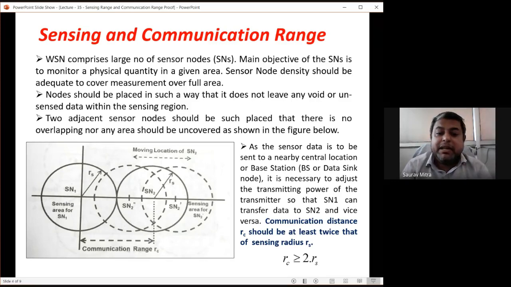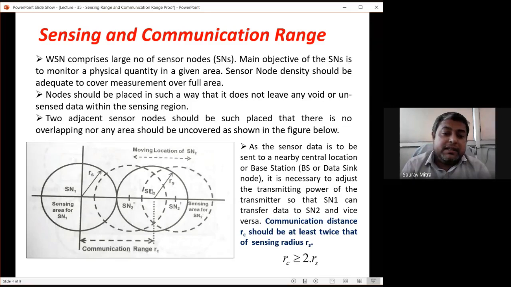And this is the optimal condition, and for this, RC, the communication range for every sensor node, is greater than or equal to 2 RS. So equal to is the least case. So communication range for all these sensor nodes is to be kept, RC, equal to 2 RS. What is RS? RS is nothing but the sensing radius of each of these sensor nodes.